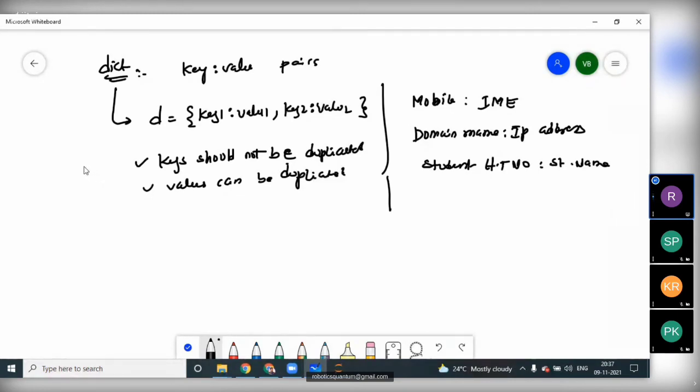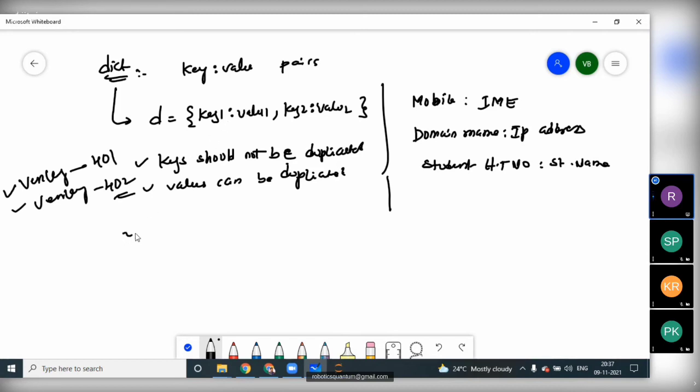There may be a chance of having two students with the same name. For example, two students with the names Venki and Venki. But the first Venki will have hall ticket number 401, and the hall ticket number for the second Venki will be 402. The students will not have the same hall ticket numbers, but there may be a chance of the student names being similar. So this way, the keys should not be duplicated, but values can be duplicated.